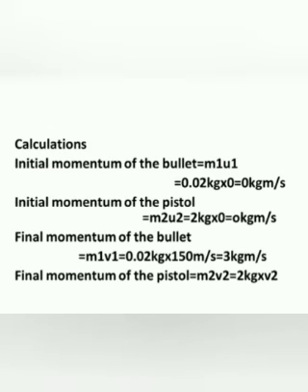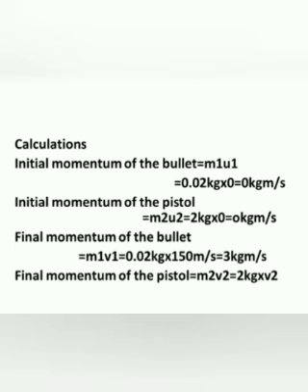So initial momentum of the bullet is 0, and initial momentum of the pistol is also 0, because u2 is equal to 0. Then final momentum of the bullet m1 v1 is equal to 0.02 kilogram into 150 meter per second, which is equal to 3 kilogram meter per second.